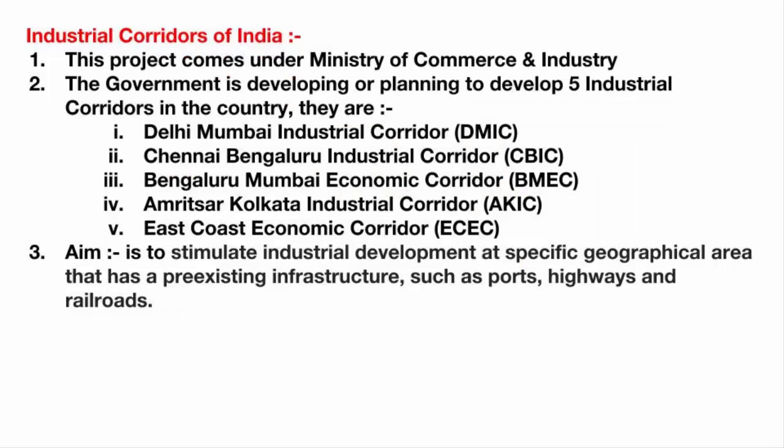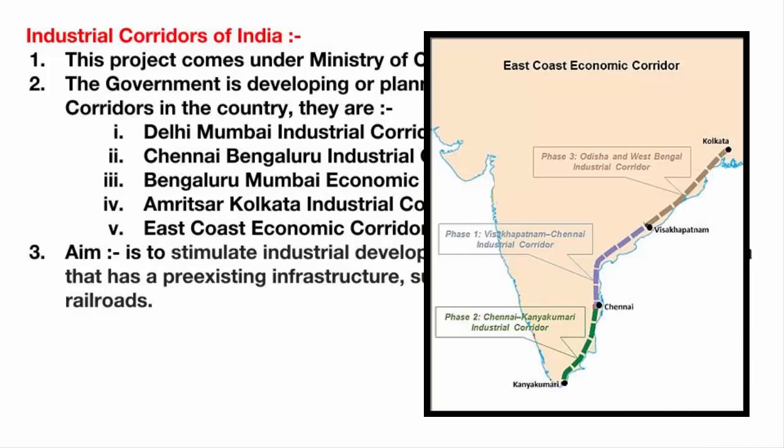And the fifth one is the East Coast Economic Corridor, ECEC. This one covers the states of West Bengal, Odisha, Andhra Pradesh and Tamil Nadu, basically the entire East Coast region. In the current affairs video of July 28th, I have explained about the East Coast Economic Corridor. So just go to that video and check out the description. You'll be able to see the timestamp, click on it, and then you can read about it. It's explained in a very simple manner, so just have a look at it.